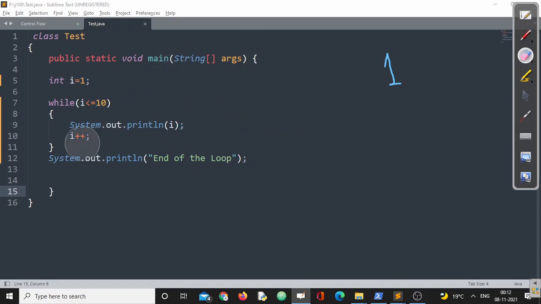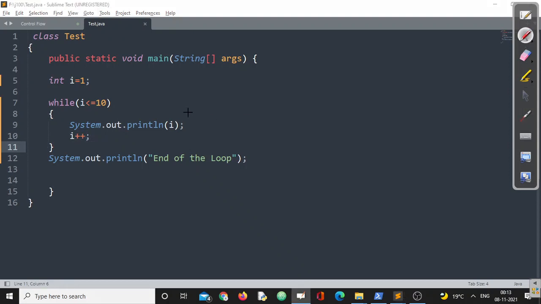Okay. Now, we'll look at a few things in it. One thing we have done here: this is the conditional part, this is the body of the loop. Here we have written a statement called the increment statement. Suppose we remove this one, the increment is not mandatory, you can skip it.